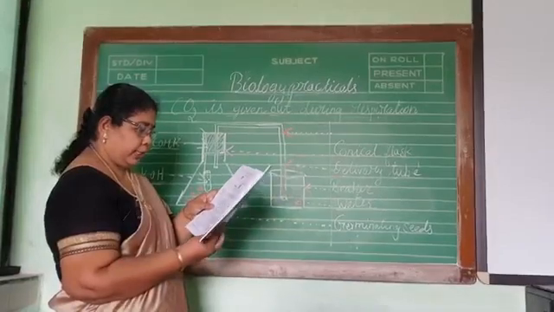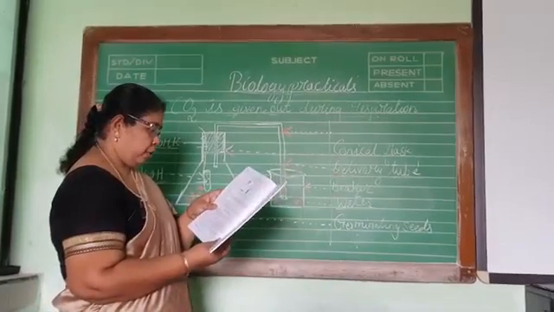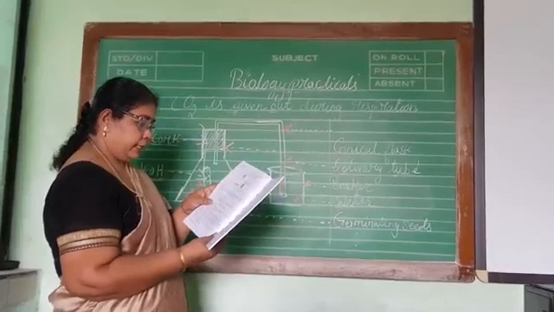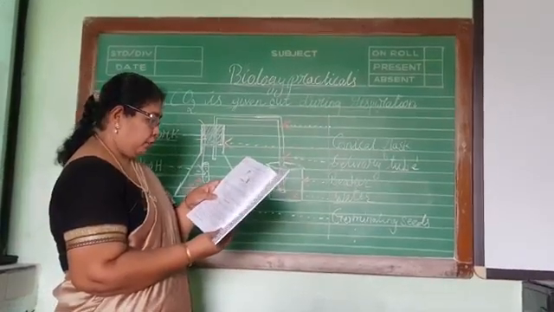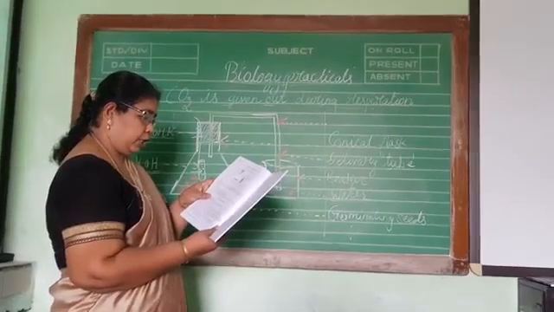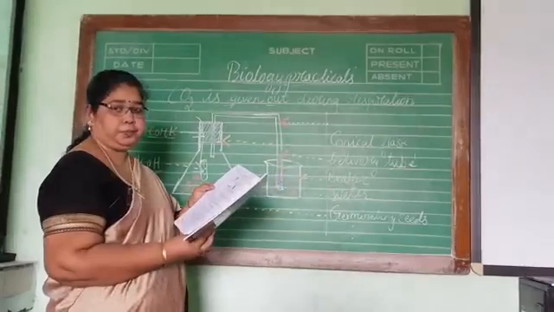The carbon dioxide released is absorbed by potassium hydroxide present in the hanging test tube in the conical flask. This creates a vacuum in the conical flask which causes upward movement of water in the delivery tube, leading to change in level of water in the delivery tube.